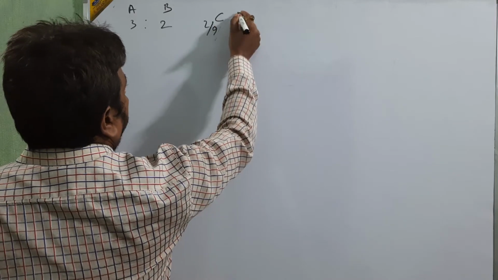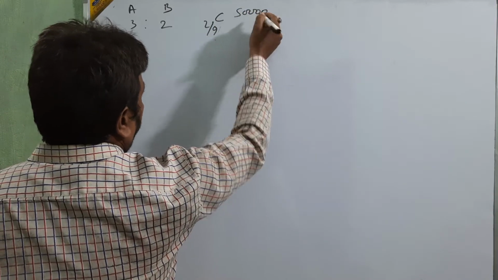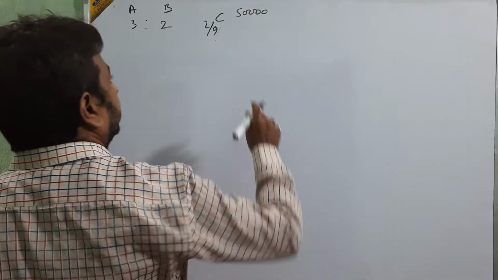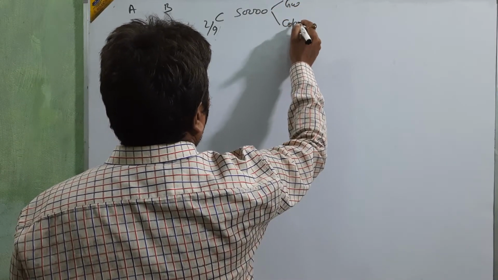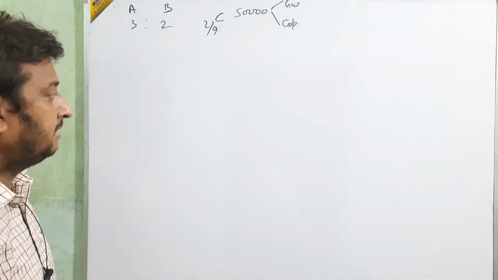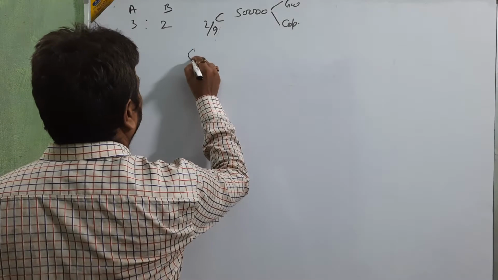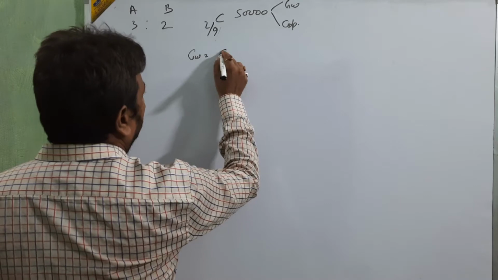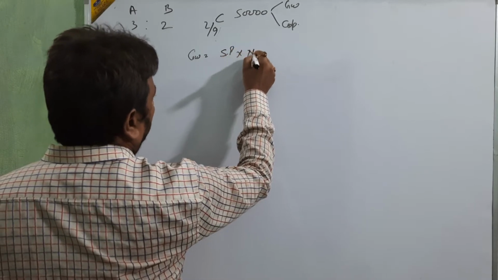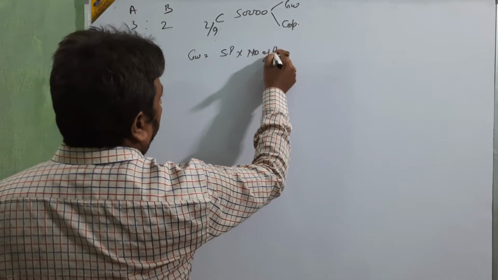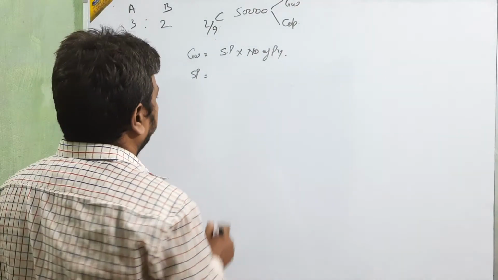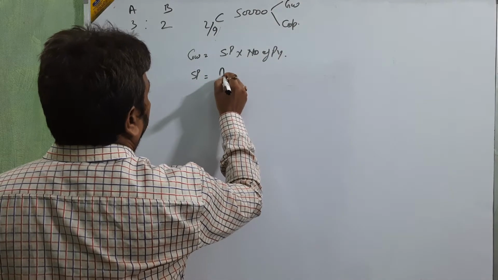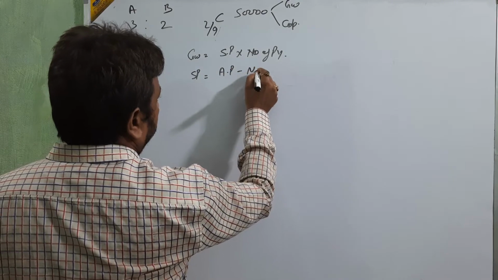He comes with a total of 50,000 in cash for goodwill and capital both. For the calculation, goodwill is equal to super profit into number of purchase years, and SP is equal to average profit minus normal profit.